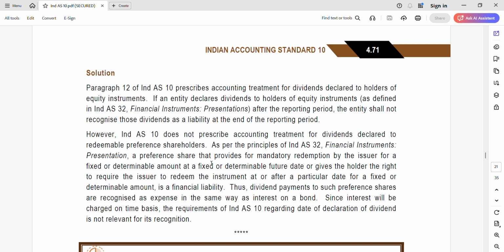There are chances for 2.5 marks each, or any one question might be asked from this, and another will be from test your knowledge, like how an Ind AS 8 question was asked in your September 25. That is also possible. So within 5 minutes we were able to discuss these 2 questions. So do watch it, do quickly make notes of all the key terms we discussed so that you don't forget them. All the best.